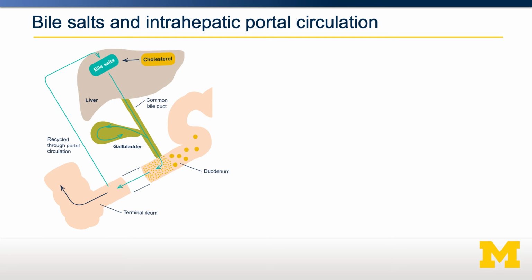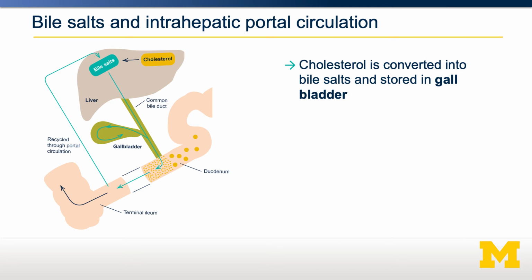Formation of micelles is facilitated by coat particles called bile salts. These work as soaps. They cover the surface of the micelle and allow for transport into the body. Importantly, bile salts are made from cholesterol. In fact, this is the major way by which we get cholesterol out of our bodies, by converting it into bile salts and then secreting it into our gastrointestinal tract.